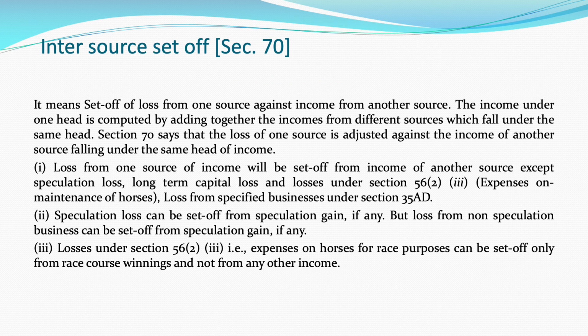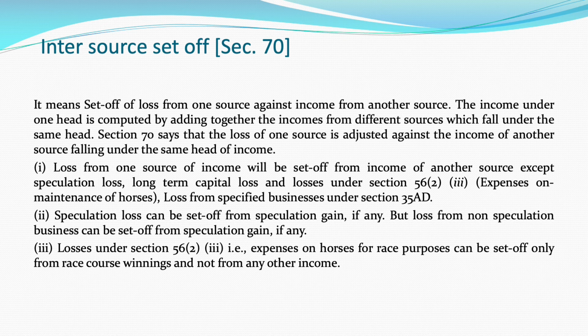Set off of losses is divided into two parts: inter-source set off of losses and inter-head set off of losses. Section 70 of the Income Tax Act defines inter-source set off of losses, which says that if a person suffers a loss from one source, that loss can be adjusted against the income from another source.